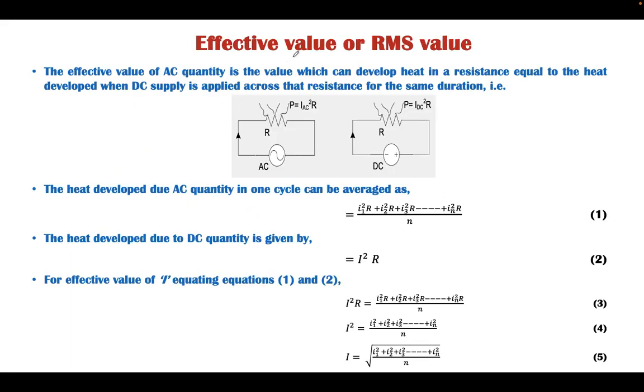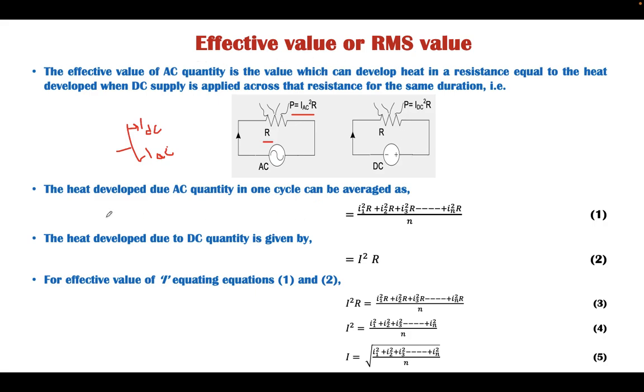Now considering the effective value or RMS value. Effective or RMS value is the value which is always referenced with respect to the DC quantity. What does it mean? In case of a DC quantity, the current flowing is IDC, whereas in case of an AC circuit, the current will be IAC. If this value of IAC can produce the same heat in the same resistance for the same duration, then we can say these two values are equivalent to each other, and that value is known as RMS value or effective value.